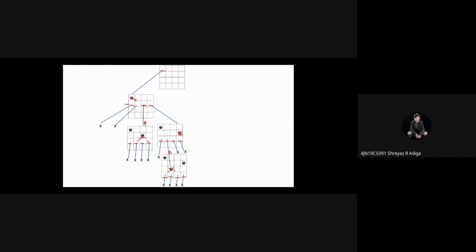If this step is wrong, we have checked here, here, and here, and here. So for second queen also, all these places are not valid answers. Then we have to go back here. Okay, we'll come back to this step. When we come back to this step, it is clear that this location is not correct. Our first step itself was wrong. Placing the first queen in this first box itself was wrong.